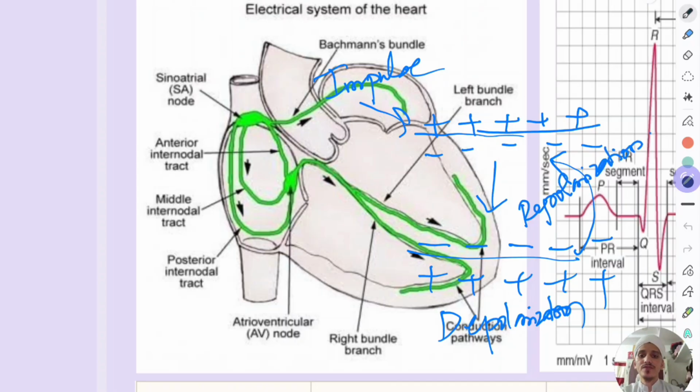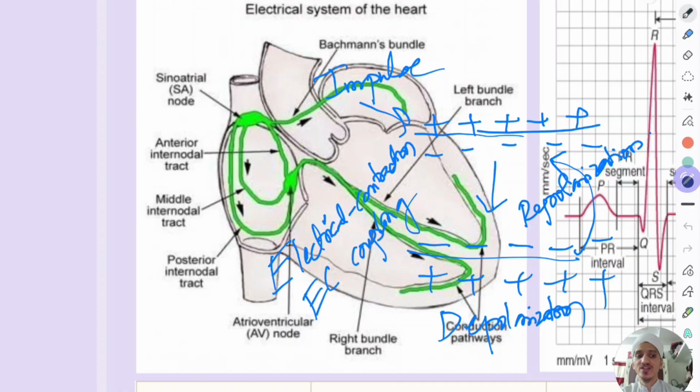Okay. So when this current is generated, there will be something called electrical contraction coupling, which we have learned in physiology. EC coupling. Because of this EC coupling, there will be contraction of the muscles. The current is converted into muscular energy. Okay, so this EC coupling is responsible for the contraction of skeletal muscle also, and the same is the case for cardiac muscles also. So just see the wiring of the heart.